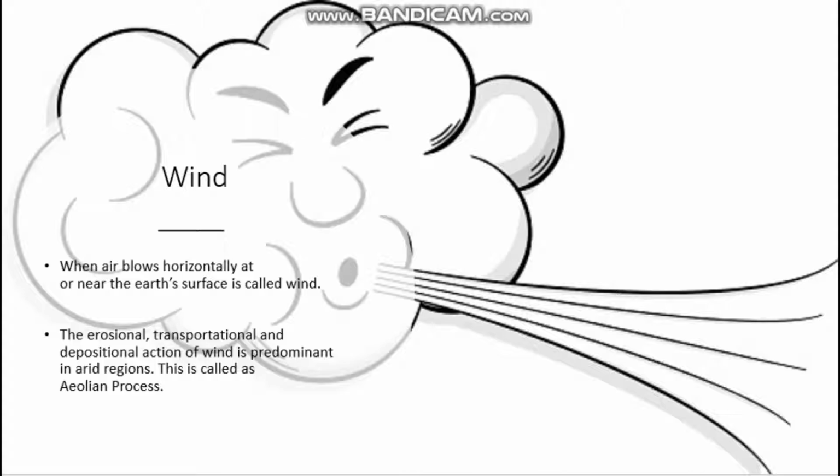Next, according to this wind, there are many things that happen. Erosional, transportational and depositional action of wind also happen. This is called the aeolian process. The erosional, transportational and depositional action of wind is predominant in arid regions. Arid region, what do you mean by arid? Arid means dry region. This is called aeolian processes.